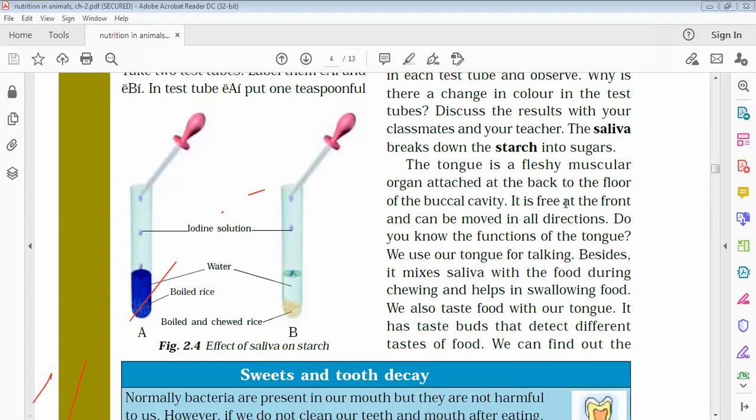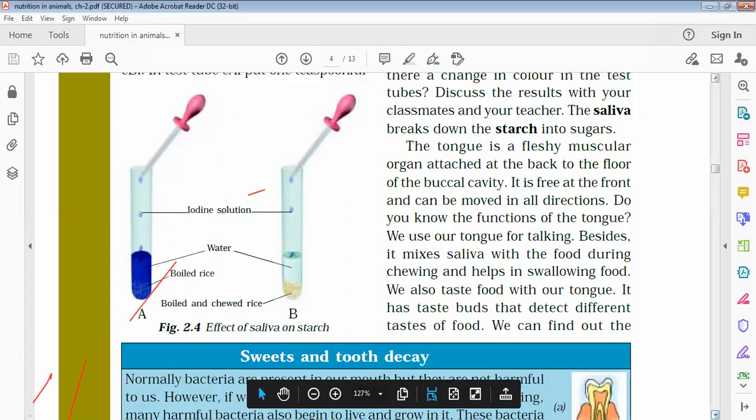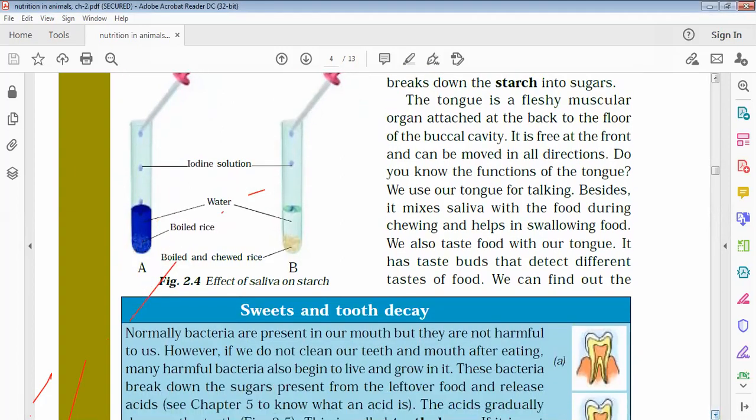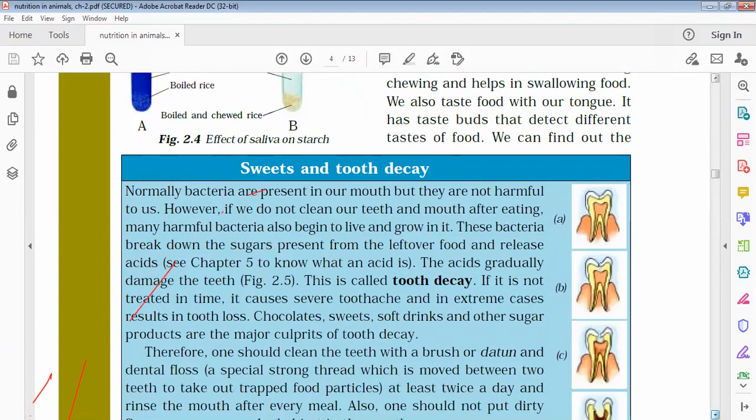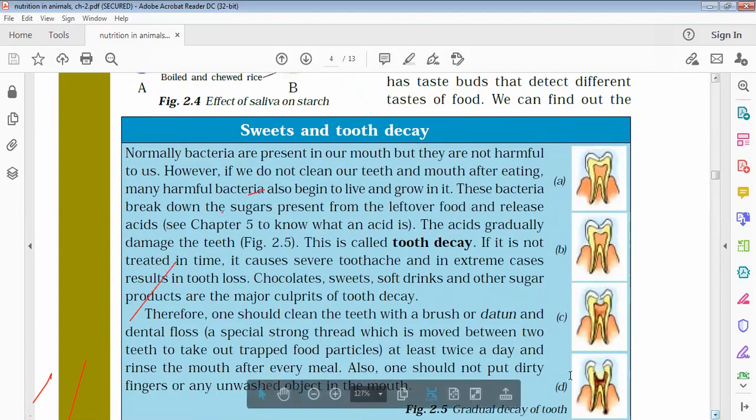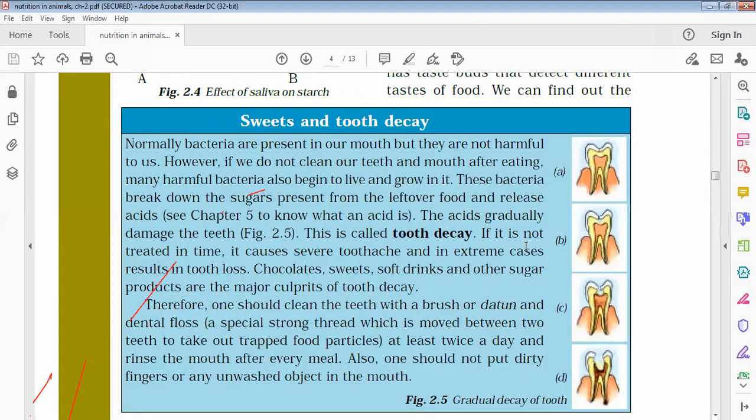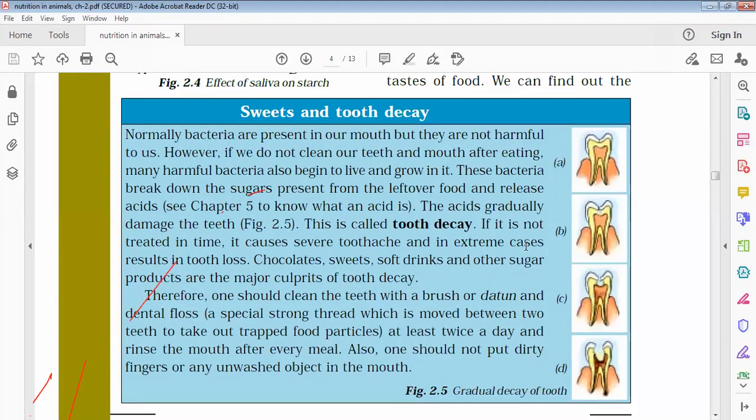Then we have the tongue, a fleshy muscular organ that I have already discussed with you. It is free at the front and can be moved in all directions. So this is how the teeth or tooth decay occurs, like we have discussed in the earlier lecture. So you can do that.